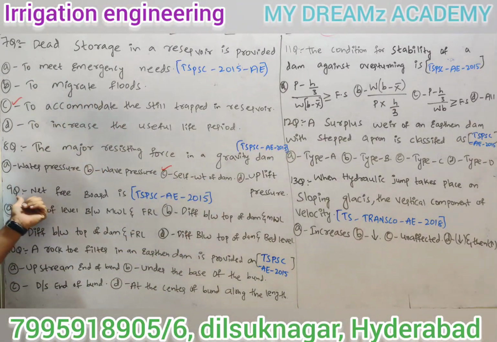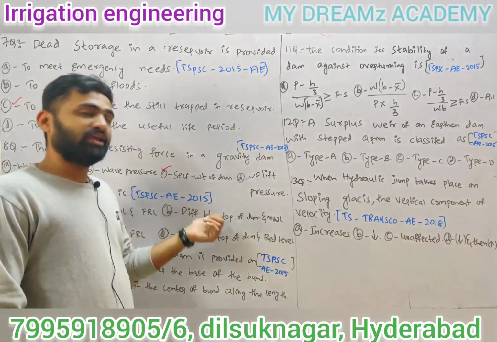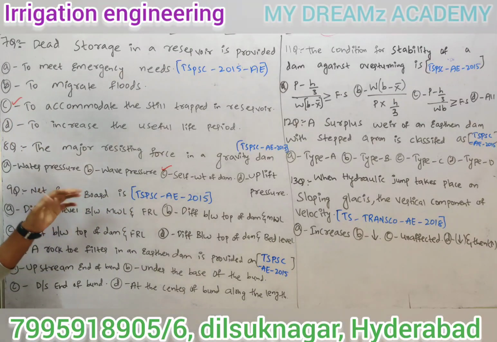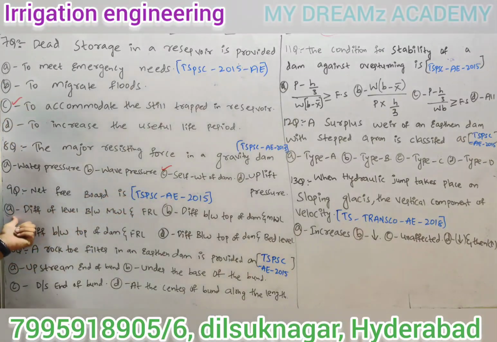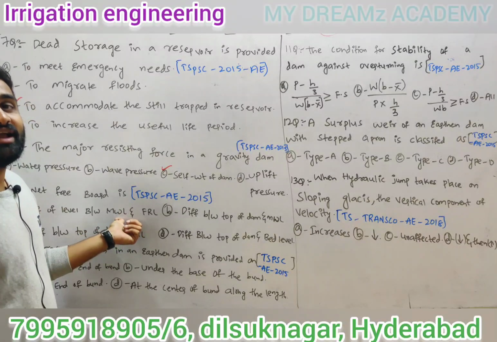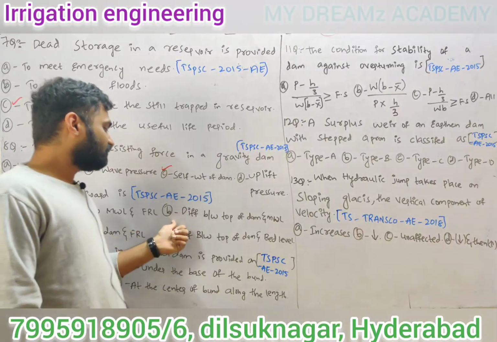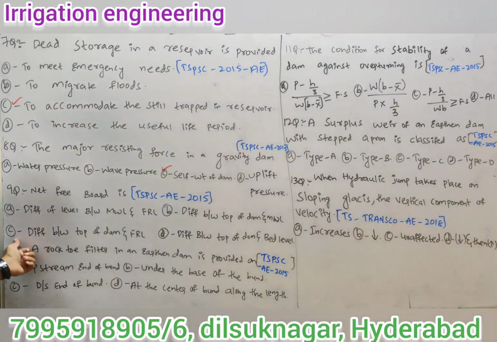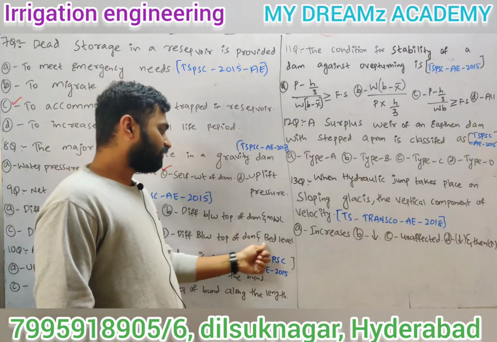Next, coming to the ninth question. Net freeboard is, TSPSC AE 2015, same question. This is a repeated question, but we give wrong answers. Option A, difference of level between MWL, that is maximum water level, and FRL, that is full reservoir level. B, difference between top of dam and maximum water level. C, difference between top of dam and FRL. D, difference between top of dam and bed level.